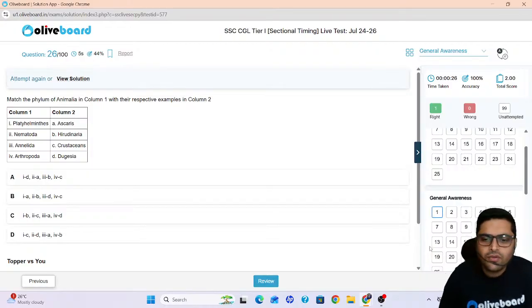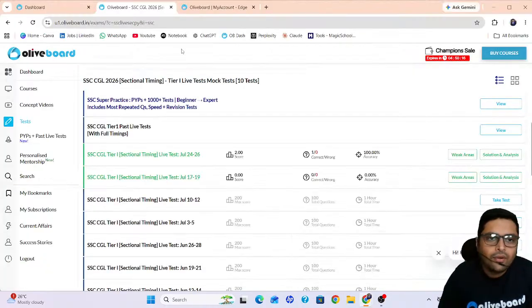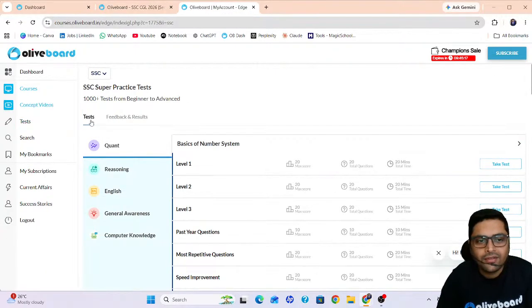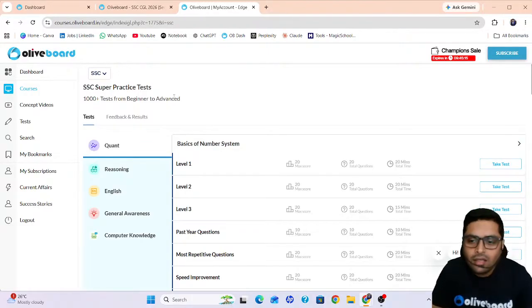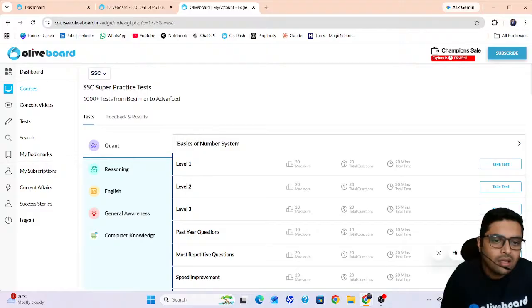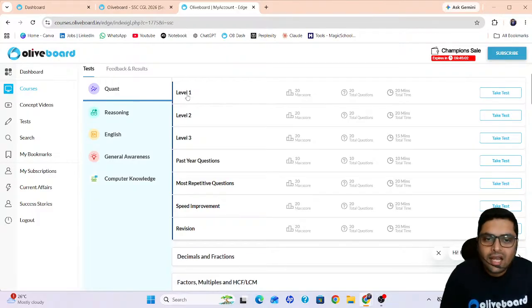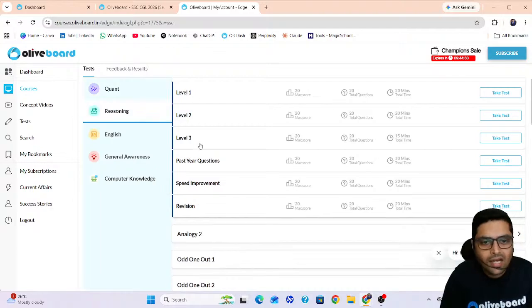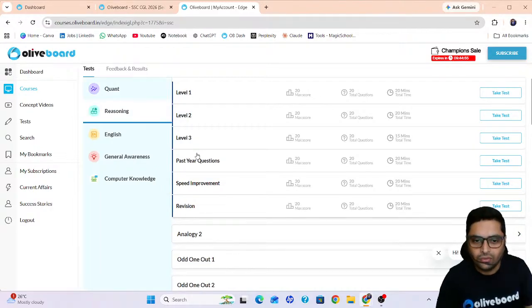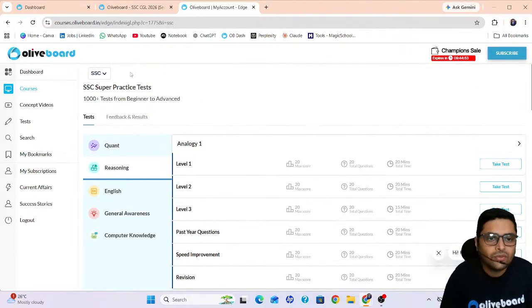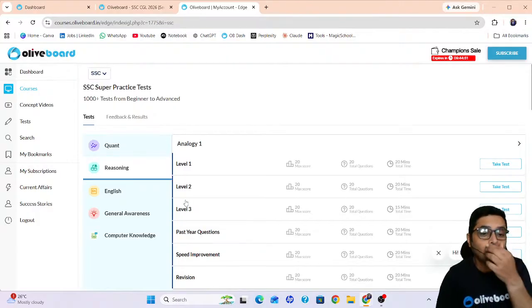Before that, we'd just like to show you a very good feature of super practice tests, which you can try. Here we have feedback and results also. You can try level wise tests in super practice. There are levels. You can open a test and start the test for reasoning, then level 1, level 2, level 3. And then there are past year questions also. This is the super practice test, which you get with Oliveboard.